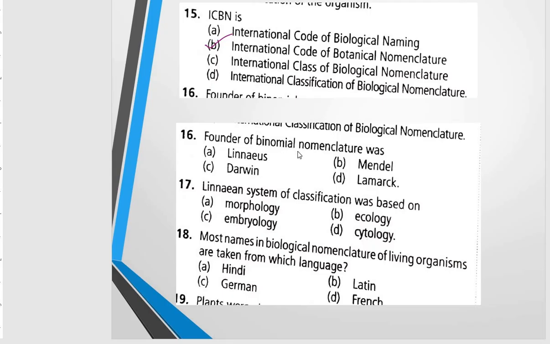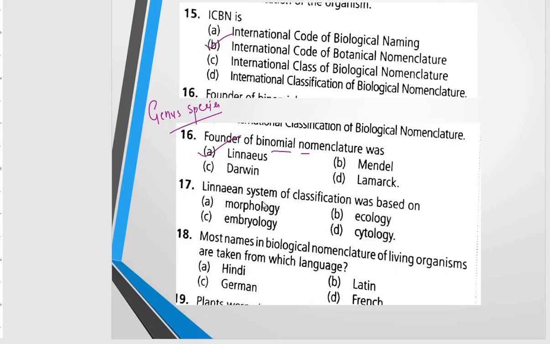Next is, founder of binomial nomenclature was, and the correct option will be Linnaeus, Carolus Linnaeus, right? And the binomial nomenclature is the system of scientific naming where each name consists of two terms. First is coming from the genus, and the second one is coming from the species, and there is a rule for the writing of the scientific name which we have discussed in our classes.